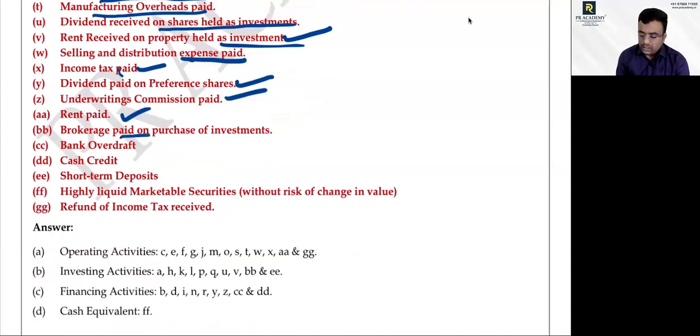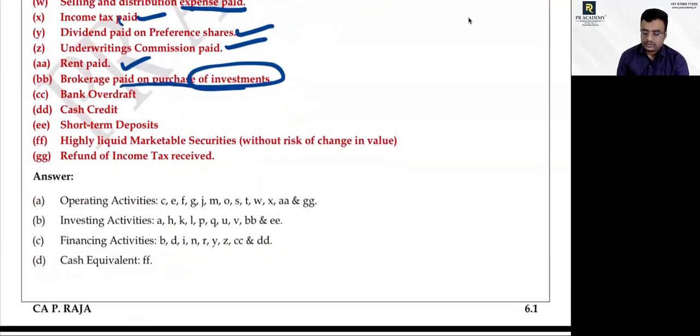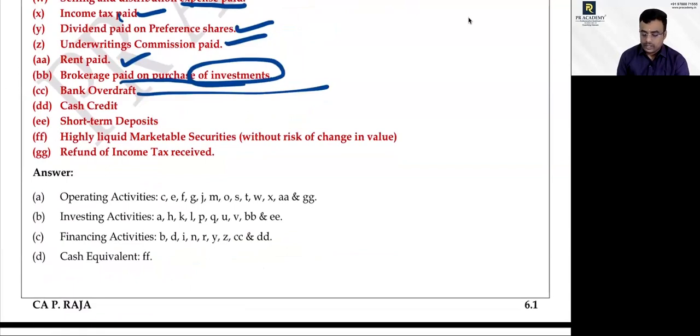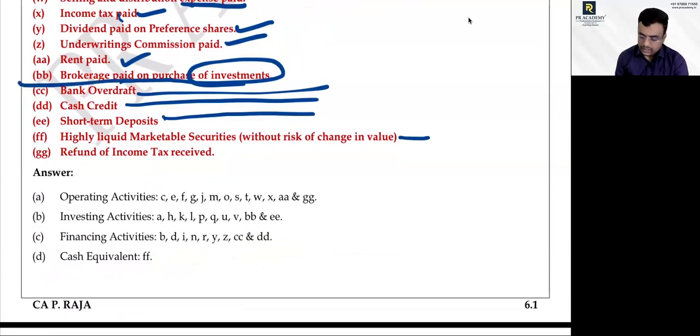Brokerage paid on purchase of investment: investment activity. Bank OD, cash credit: operating activity. Short-term deposit: investing activity. Highly liquid marketable securities: cash and cash equivalent. Please understand.